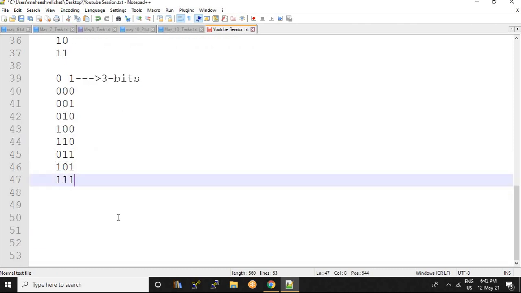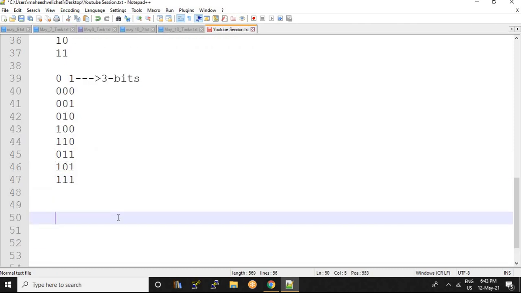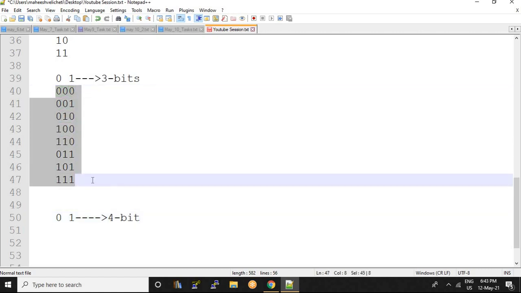If I need to define 4 bits by using 0 and 1, how many numbers can be formed? I need to know. But if I am constructing the numbers in this way, it takes too long, right?